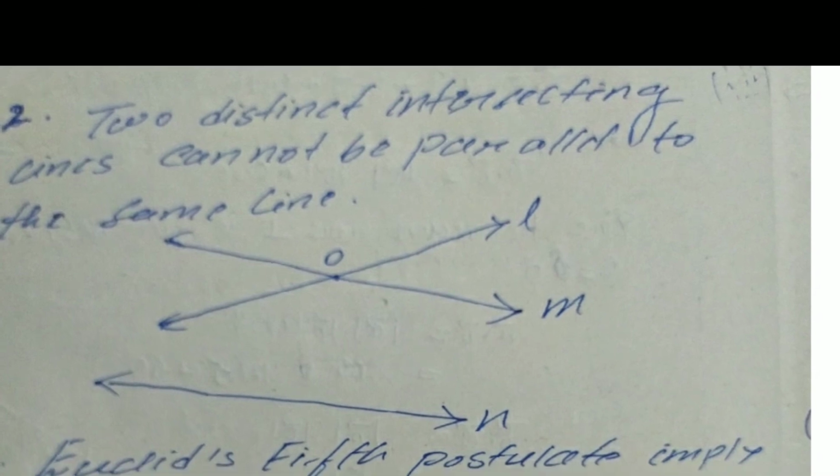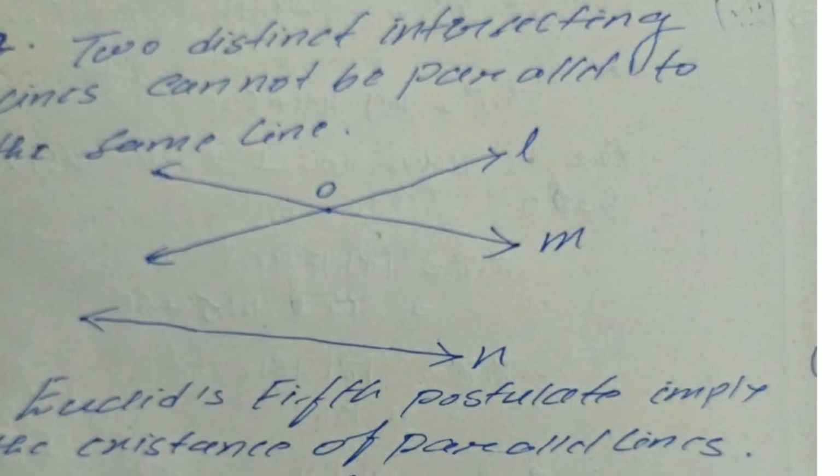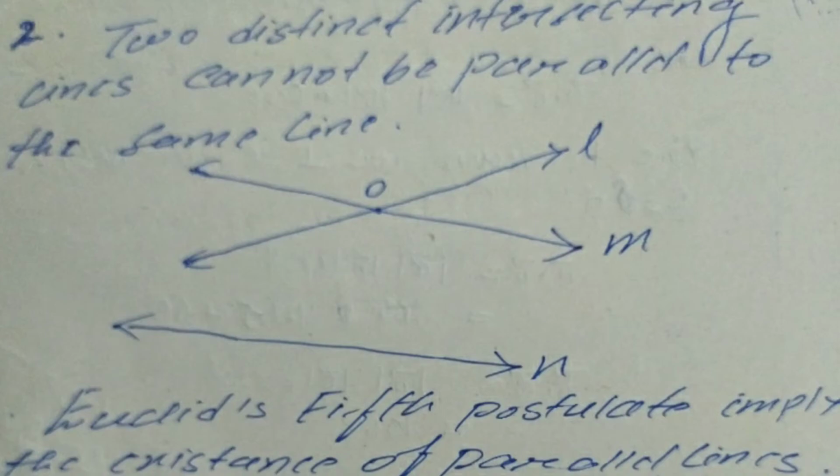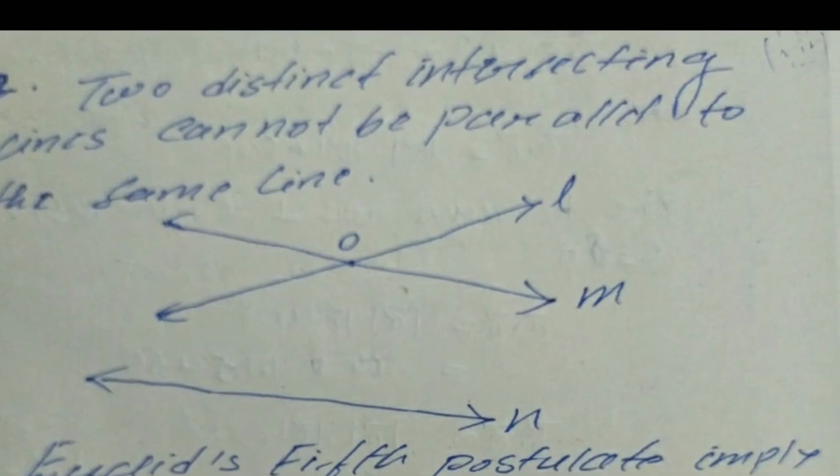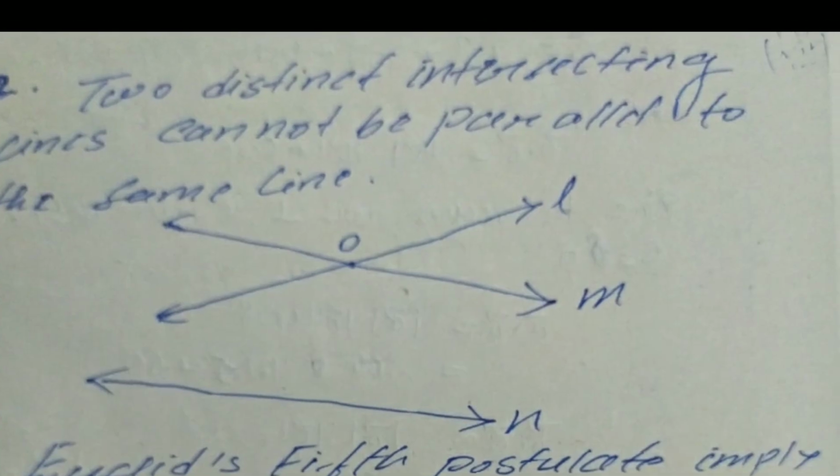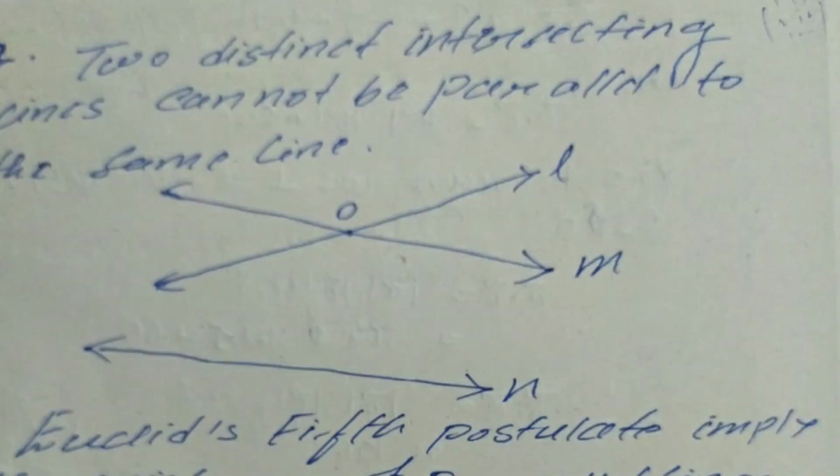Two distinct intersecting lines cannot be parallel to the same line. Here I have taken two distinct intersecting lines, L and M, and they cannot be parallel to N at the same time.